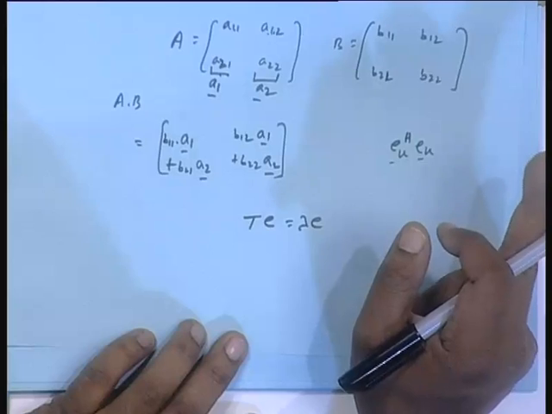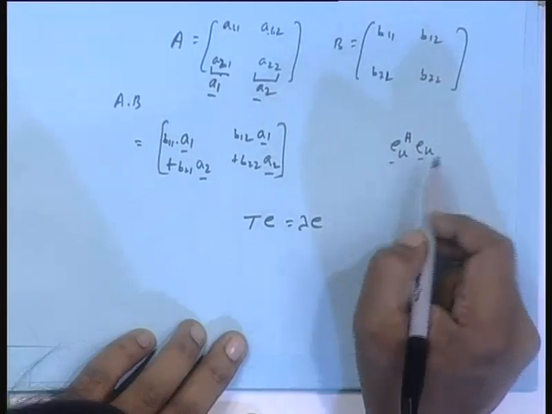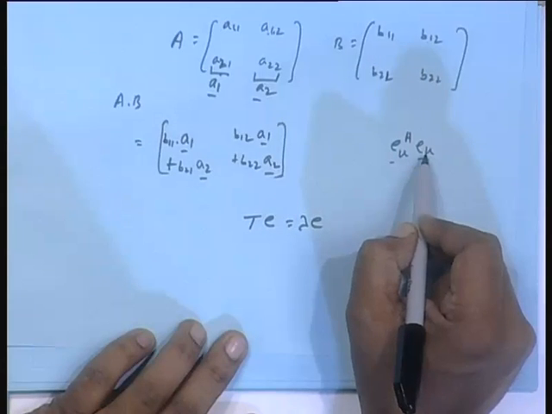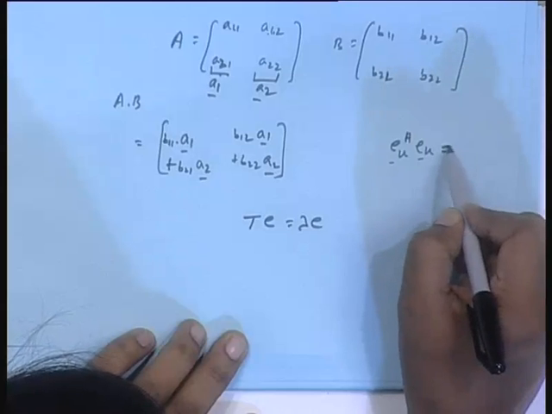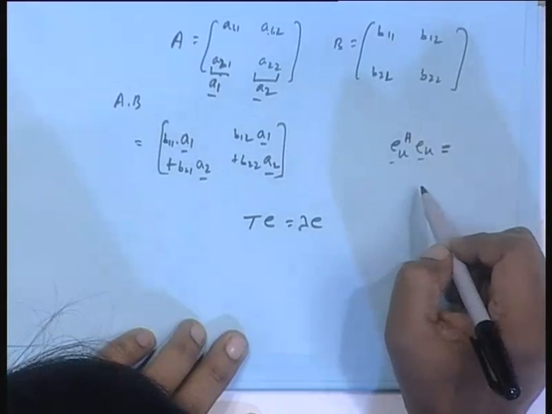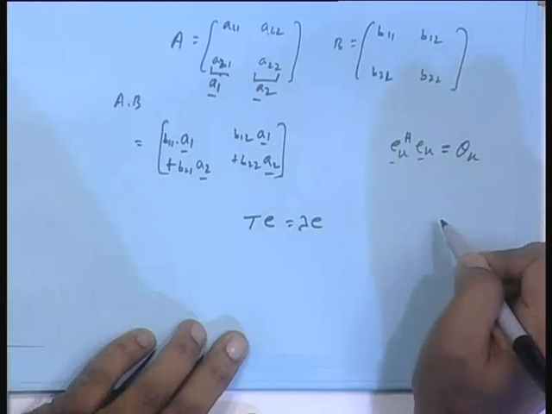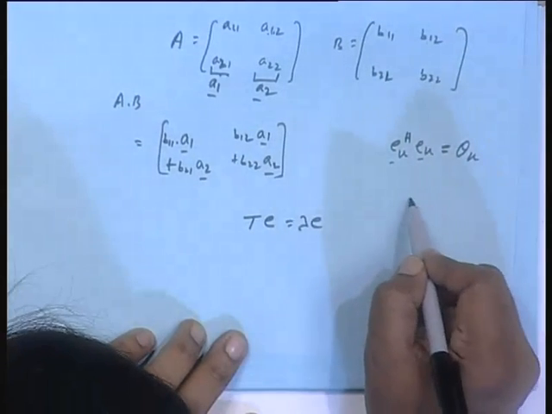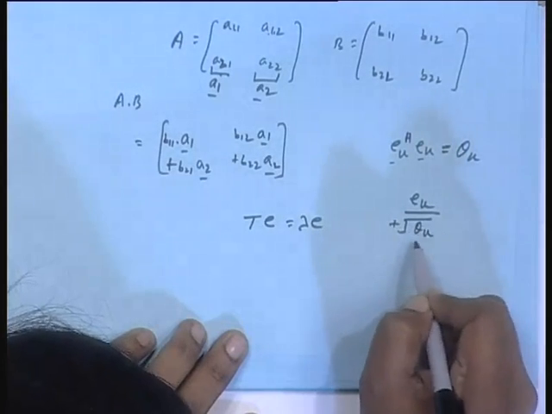In vector algebra terms, it is the square of the length of that vector. This is always positive, as I have shown, because none of them is a zero vector. If you call this quantity the norm square, it is a scalar, and you give it a name, say theta k. Then instead of E k, I take E k divided by the positive square root of theta k.